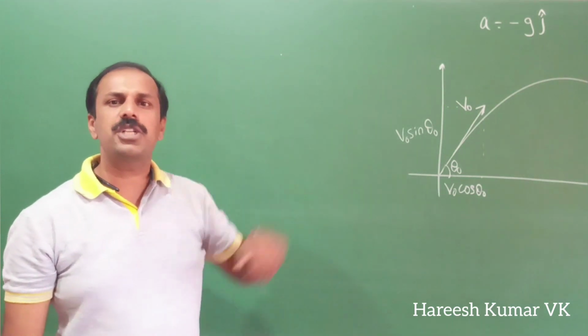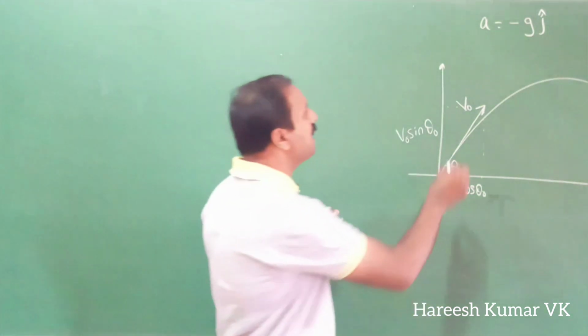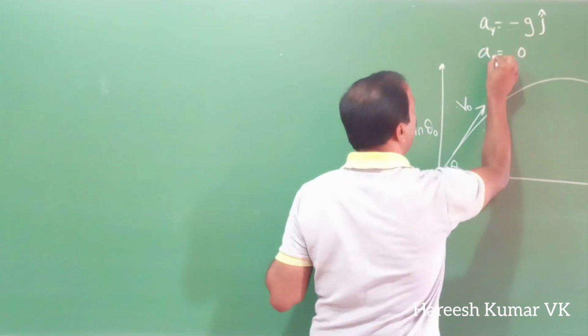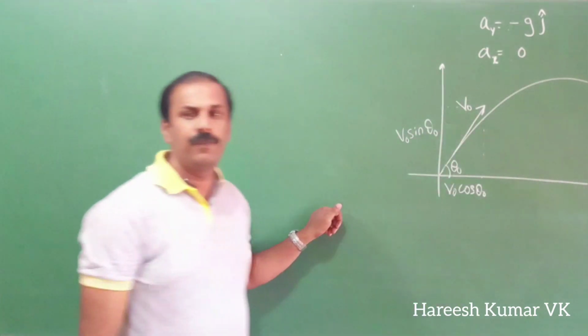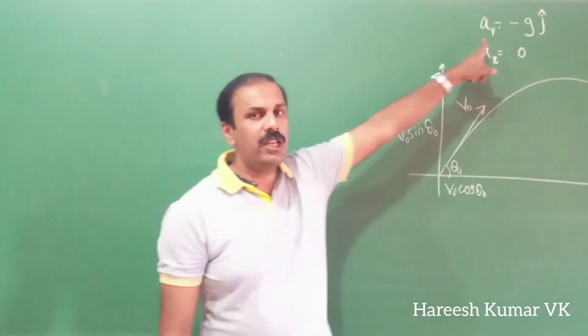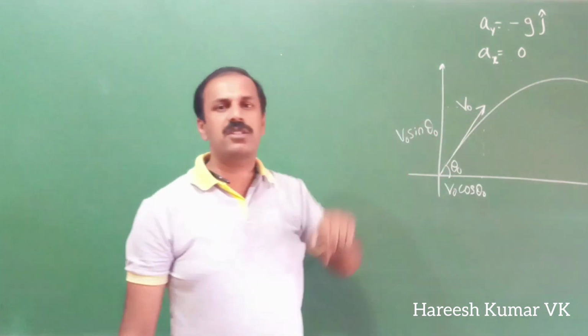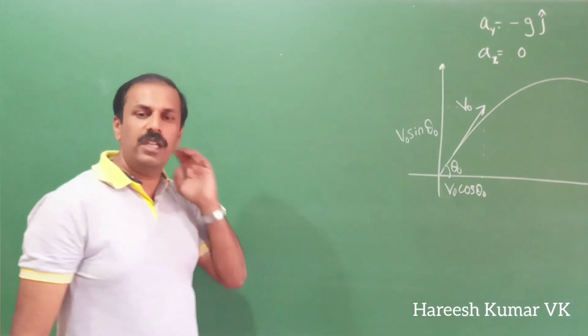Now what about the acceleration along x-axis? If we take along x-axis, this a is equal to 0. So I can write a y is this one, a x is 0. a y is along y-axis, we have minus g acceleration. Along x-axis, the acceleration is 0. I think this much is clear for you.